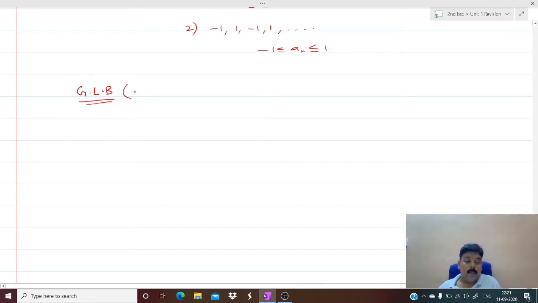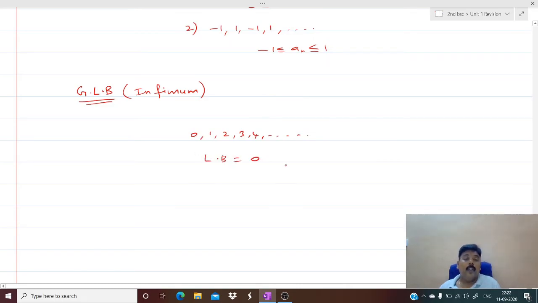Greatest lower bound, or we call it infimum. Okay, now we'll see one example, then we'll go for the definition. Suppose I take 0, 1, 2, 3, 4, etc. For this, what is the lower bound?